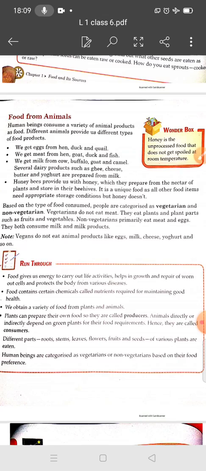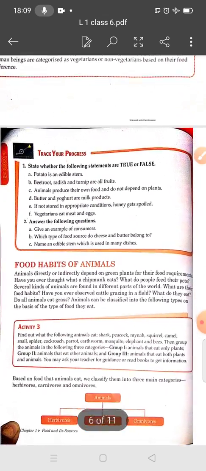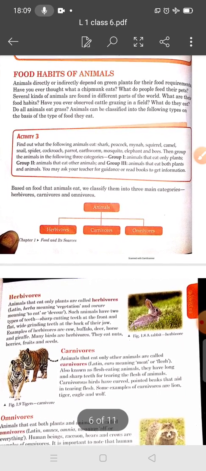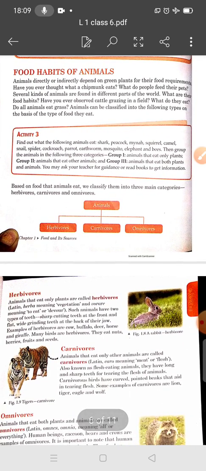Now student, we will discuss the food habits of animals. Student, you know, animals directly or indirectly depend on green plants for their food requirement. Have you ever thought what a chipmunk eats, and what people feed their pets? Several kinds of animals are found in different parts of the world, and what are their food habits?